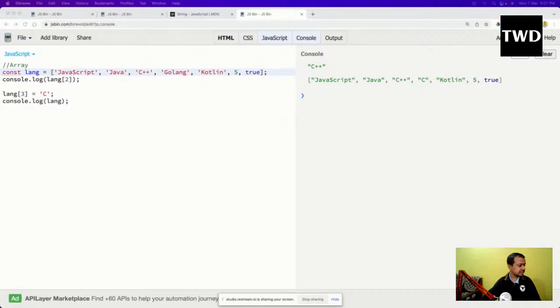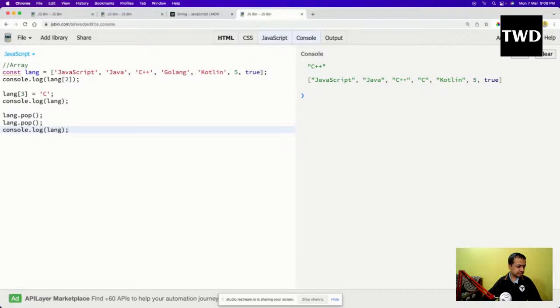There are some inbuilt methods, like push and pop. So how to use that? We have something like lang dot pop, which actually removes from the end. So after this I will do a pop. Pop is used to remove something from the end.